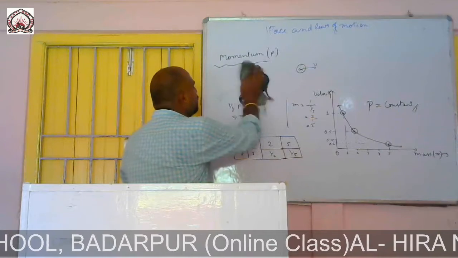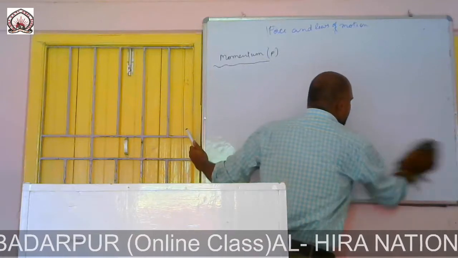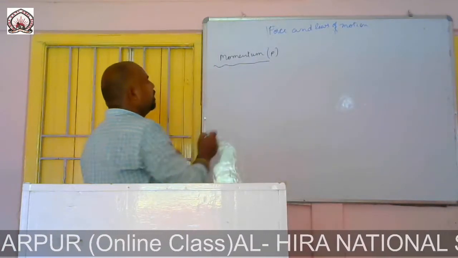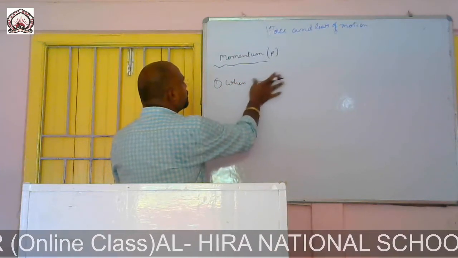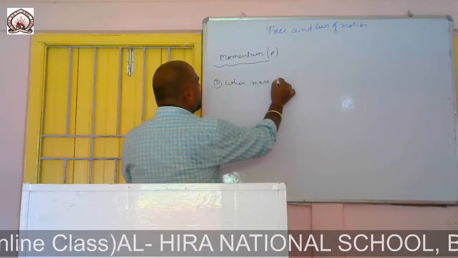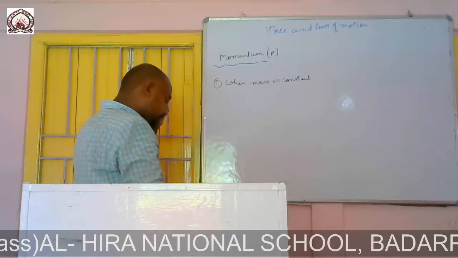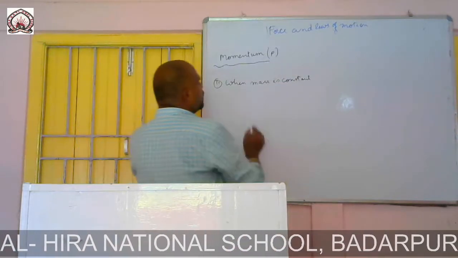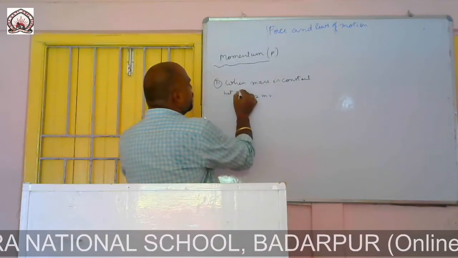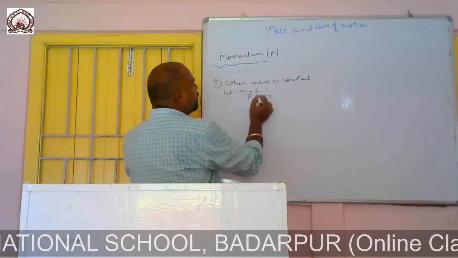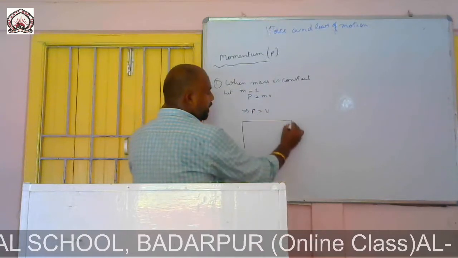Now, what happens when mass is constant? Number 2, when mass is constant, P equal to M into V. Now let M equal to 1. So what are we getting? P equal to V. Now, if I draw a graph,